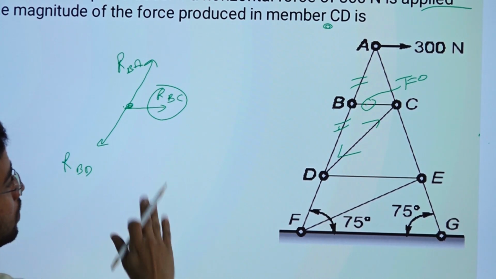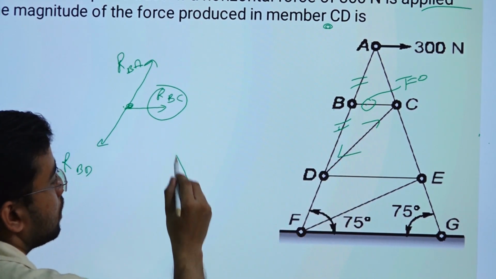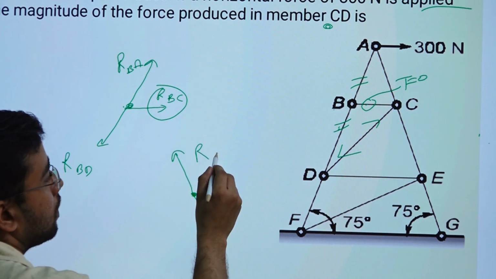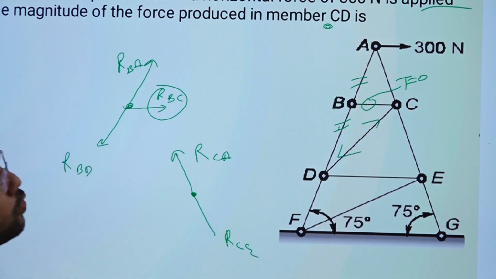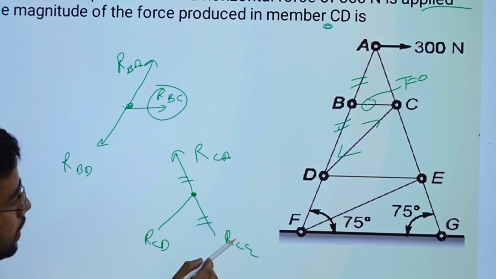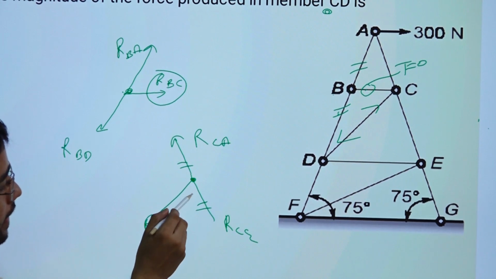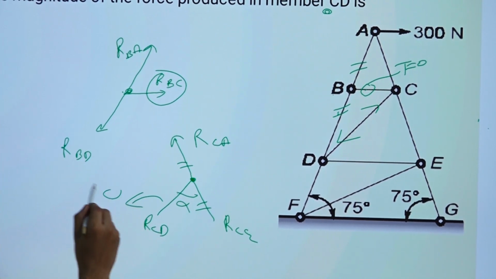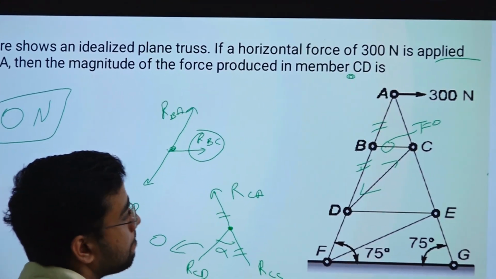Now we make free body diagram of point C. Because already in BC force is 0, RCA, RCE. So CE and CA again they are collinear, right, and this is CD, right. Because these two links are collinear, these two forces will be equal, and from the special case we know that if any third link is connected at any angle, it will have 0 force, right. So RCD will be equal to 0. So answer will be 0 in CD link.